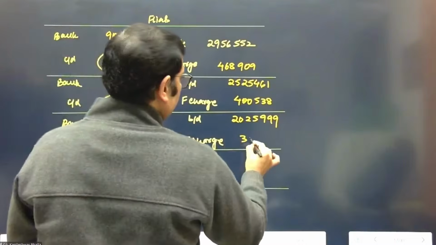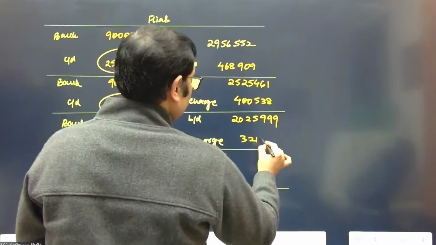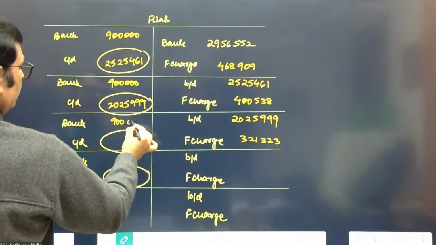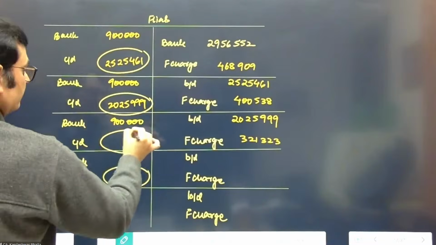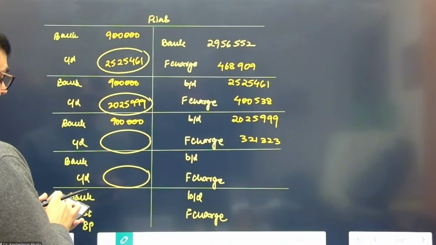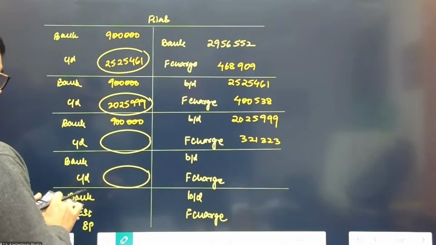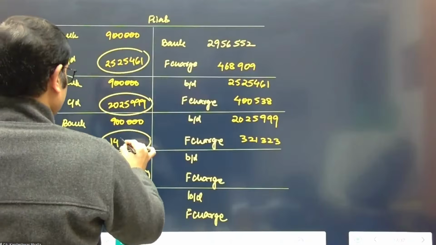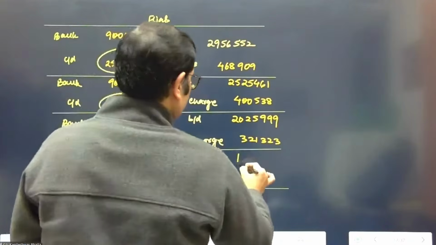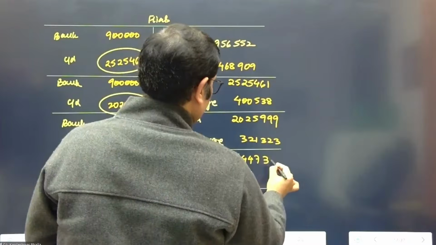At 15.86%, the interest is 4,00,538, and this is again 9 lakhs. So 25,25,999 plus 4,00,538 less 9 lakhs. And this comes to 20,25,999. Again, we calculate the interest at 15.86%, which is 321,323. This is again 9 lakhs. 20,25,999 plus 321,323 less 9 lakhs comes to 14,47,322.